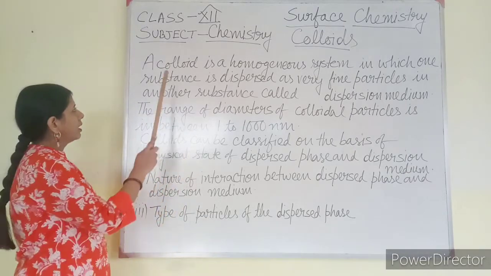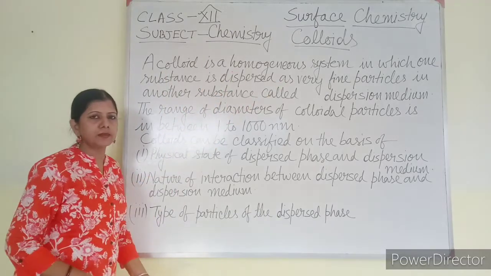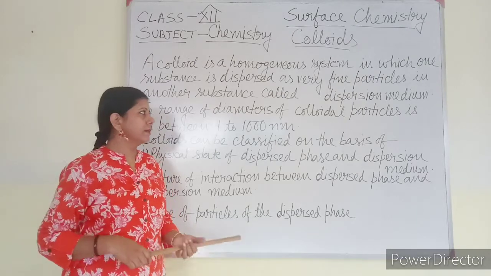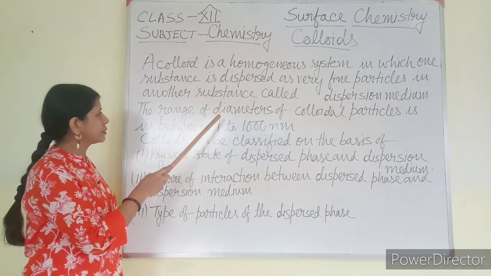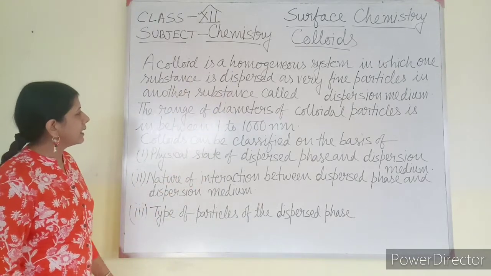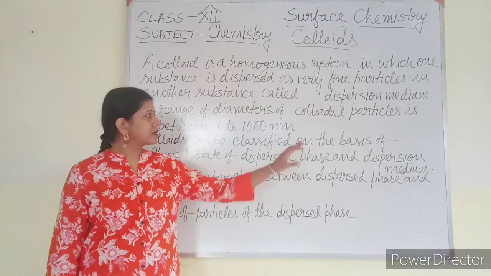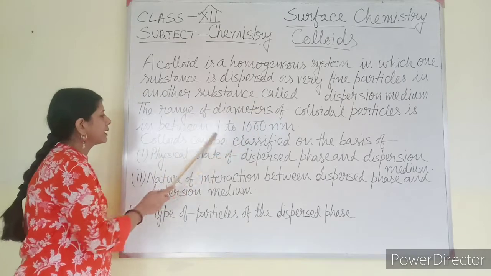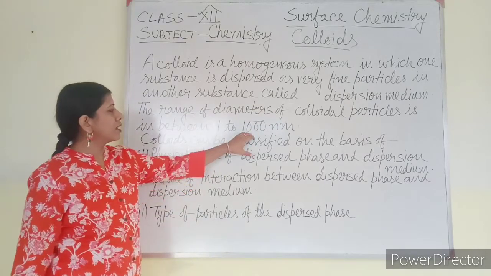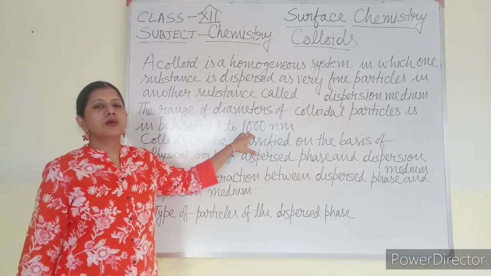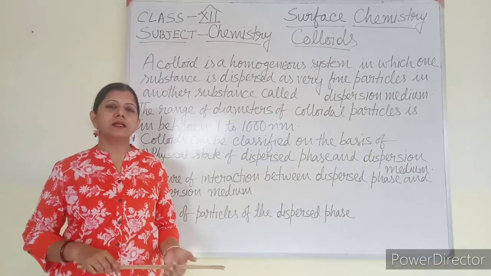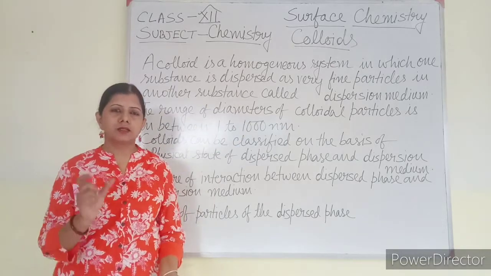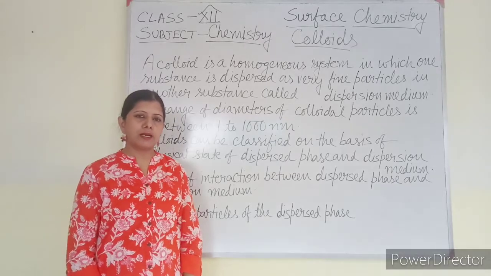Once again I am saying a colloid is a homogeneous system. That means it is a mixture which is homogeneous in nature, mixed uniformly, in which one substance is dispersed as fine particles in another substance, that is called dispersion medium. A range of diameter of colloidal particle that you have to remember, it is in between 1 to 1000 nanometer. Now nanometer means what? 10 to the power minus 9 meter. That is called nanometer. 1 to 1000 nanometer. This is the range of the diameter of the colloidal particles.